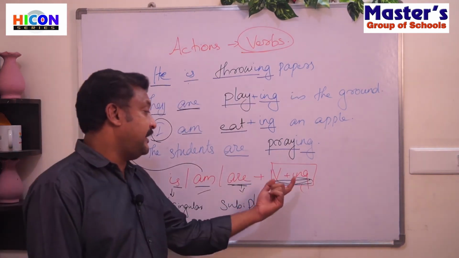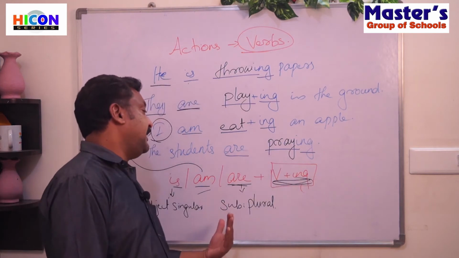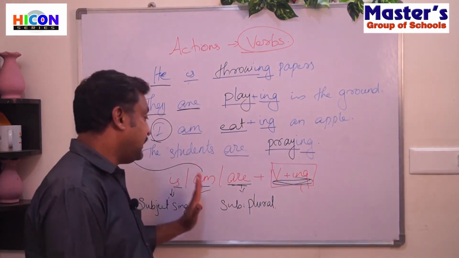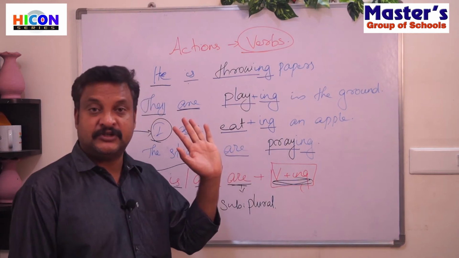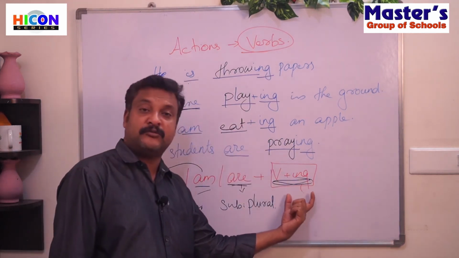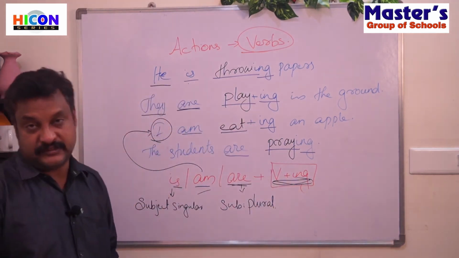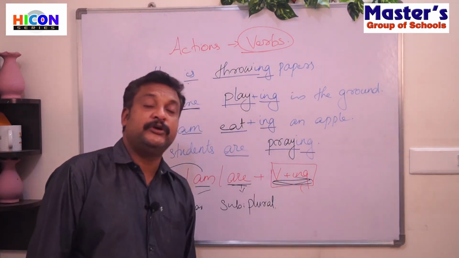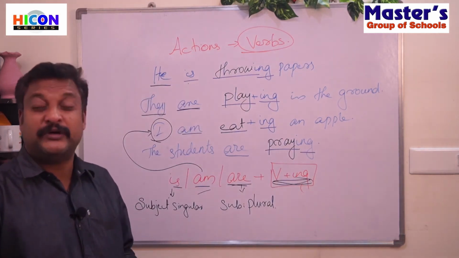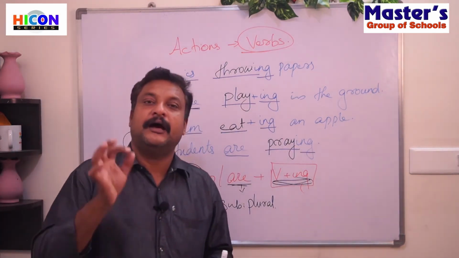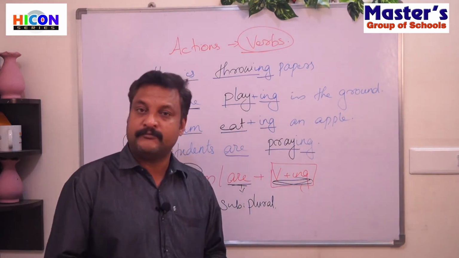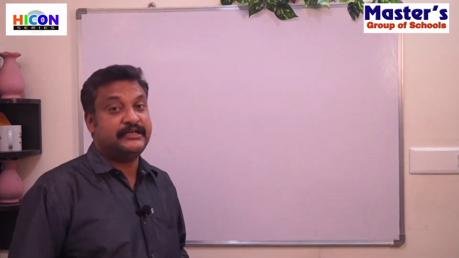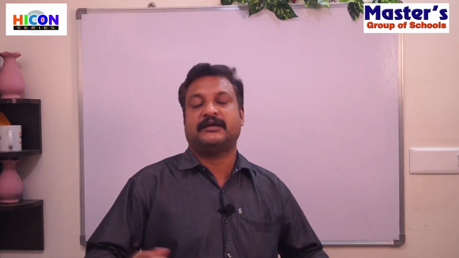So when we use the ing form of the verb, before that we should use is, am or are. Okay, so whenever we use this ing form of the verb, we use any one of these three. And that is how we use verbs to express actions that are happening at the time of speaking. Clear? Okay, so now we have seen we add ing to the verbs to express something that is happening at the time of speaking.